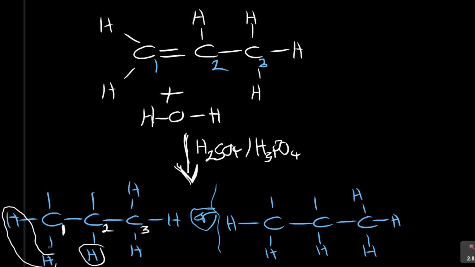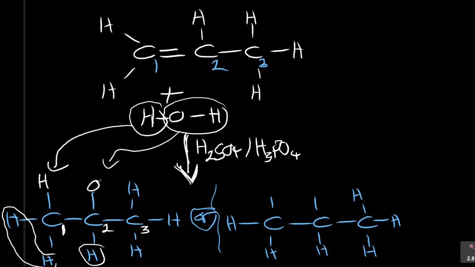Carbon 1 has 2 hydrogens, meaning it will attract this hydrogen to it. To those who have more, more shall be given. And then the OH will come here. Are you seeing that? The opposite is true: if the OH comes here and the hydrogen comes here, carbon 2 has only 1 hydrogen, but carbon 1 has more.